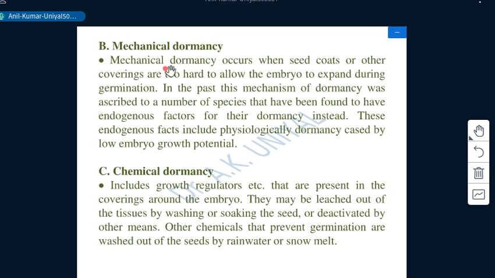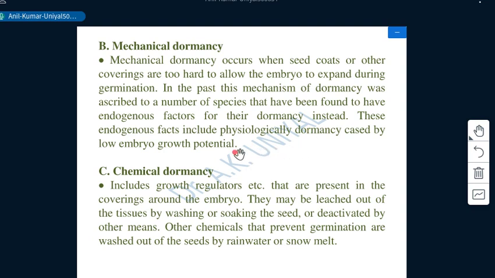Then the second part is mechanical dormancy, which occurs when the seed coat or other coverings are too hard to allow the embryo to expand during germination. In the past, this mechanism of dormancy was ascribed to a number of species that have been found to have endogenous factors for their dormancy.